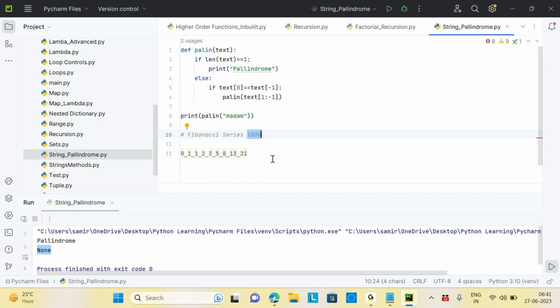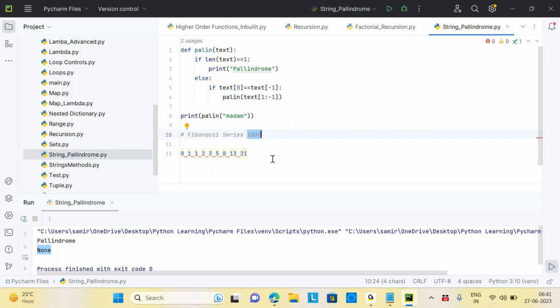Yeah, got it, Samir. There will be no program in real time where they will ask you to check a palindrome number, right? So we will not use recursion.